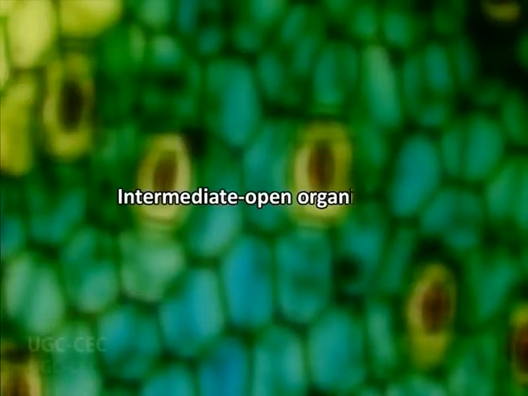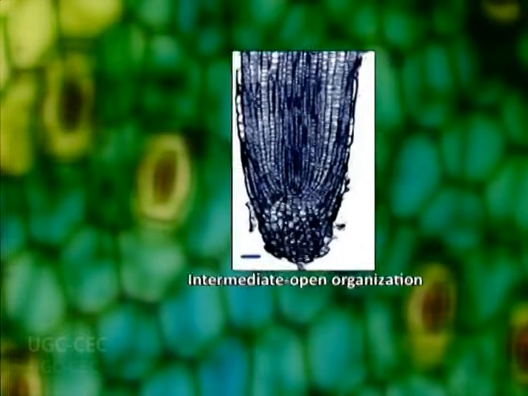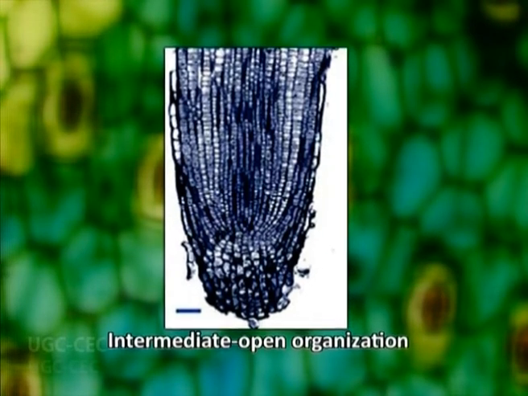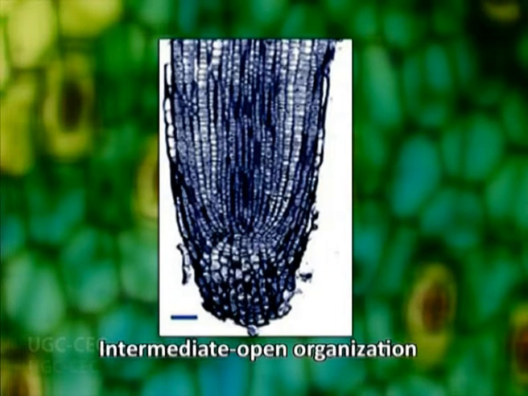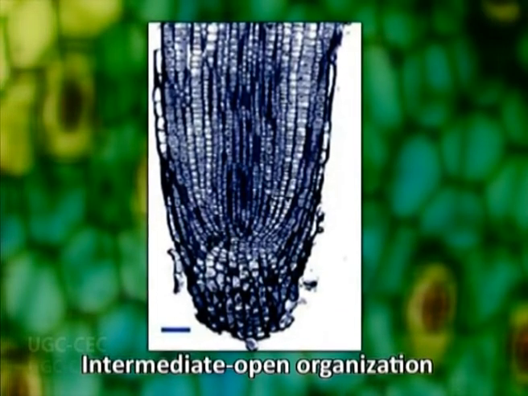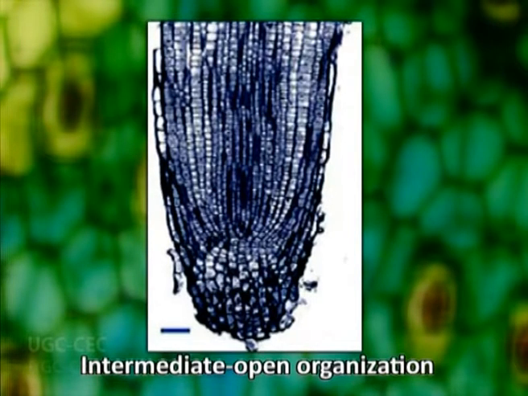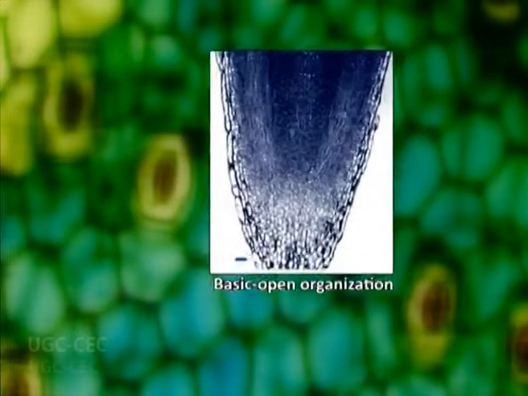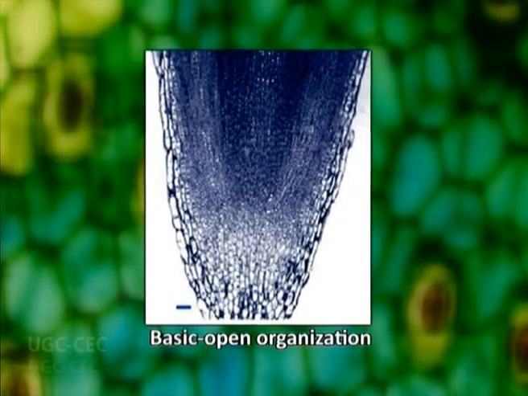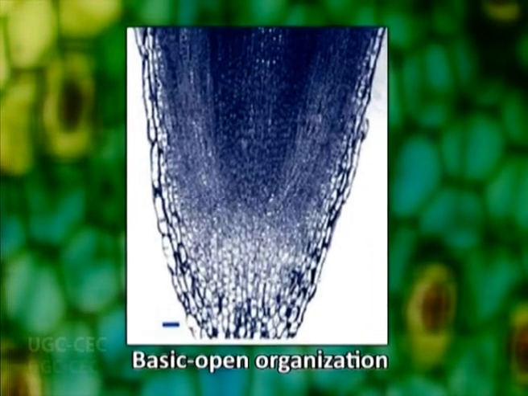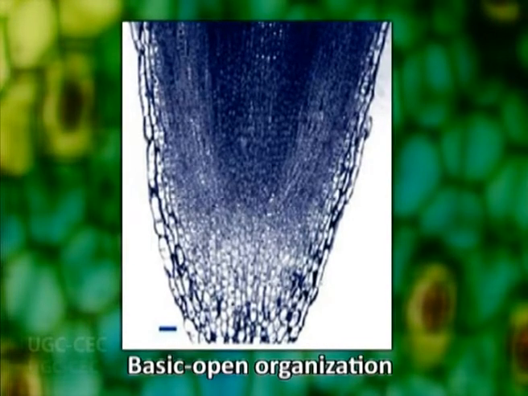Now, number 2, intermediate open organization. In this type, examination of the zone at the boundary of root cap and body shows some level of organization, particularly for the epidermis-root cap lineage. But the clear and specific identity of initial tiers is lacking, for example in carrot. Basic open organization. In this type, the identity of cell files cannot be clonally predicted, and instead a zone of seemingly disorganized initials replaces a zone of distinct initials, for example in pea.